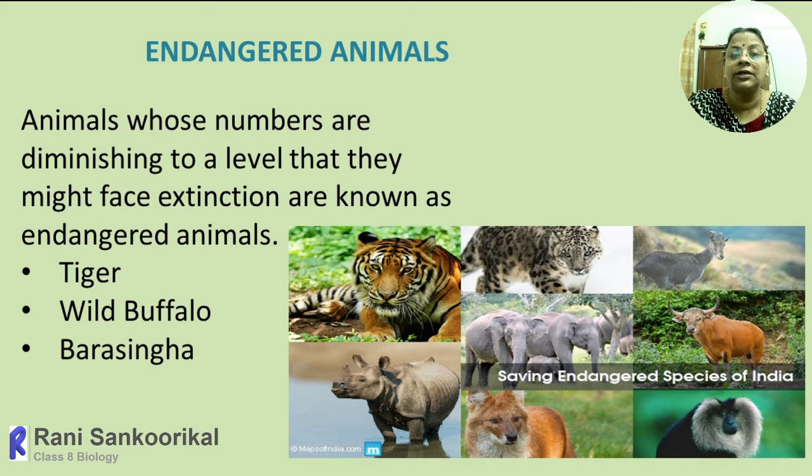So tiger, wild buffalo, barasingha, all these are endangered animals. They may become extinct in the near future if we do not protect them at this moment. This can also be done very well in national parks, biosphere reserves, etc., under human care.